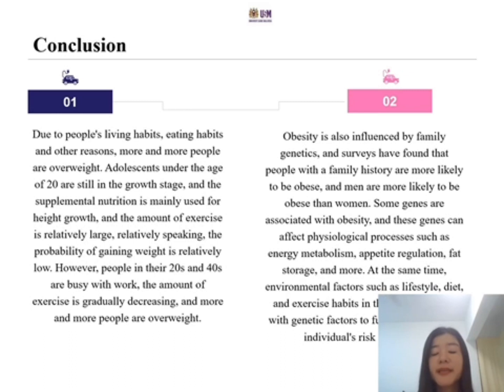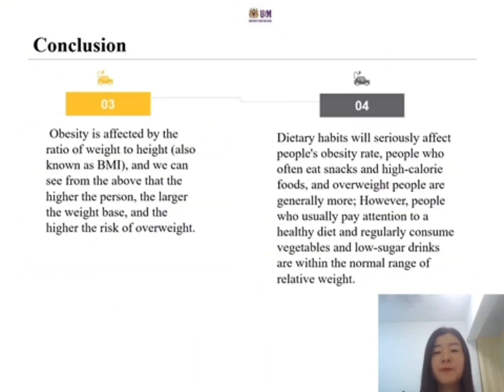Second, obesity is also influenced by family genetics. It is found that people with family genetics are inclined to be obese, and men are more likely to be obese than women. Third, obesity is affected by the ratio of weight to height, also known as BMI, and we can see from the above that the higher the person, the larger the weight base, and the higher the risk of overweight.